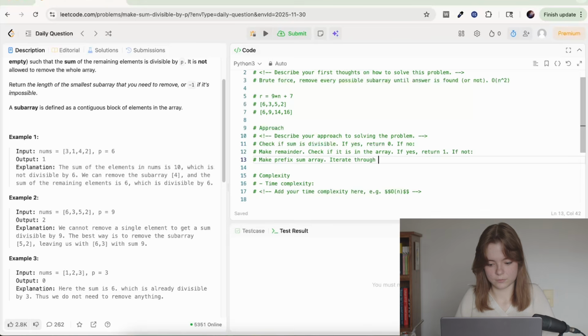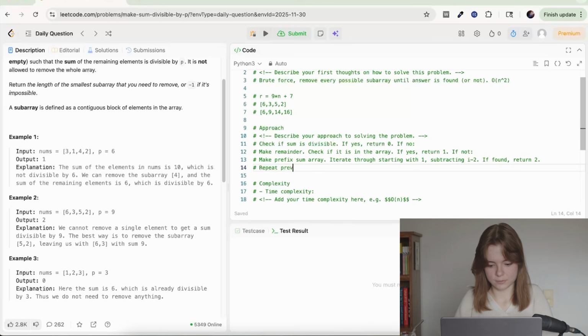Iterate through, starting with 1, subtracting I minus 2, right? Because it's 14 minus 6, and then 16 minus 9. If found, return 2. Repeat previous step until n minus 1, where n is the length of the array.